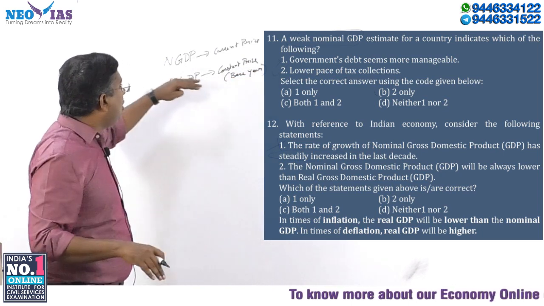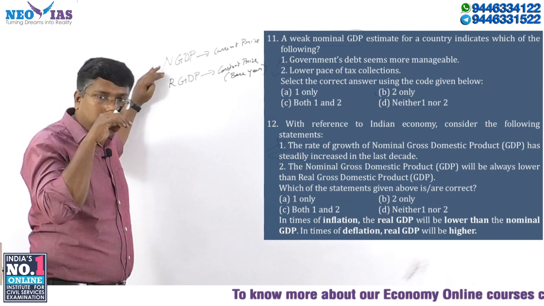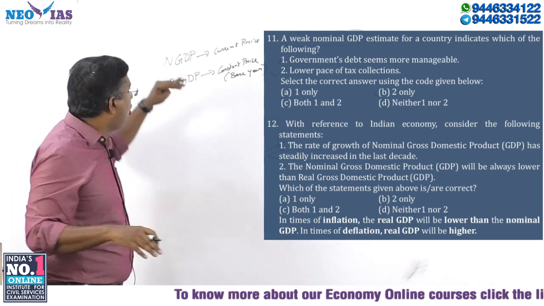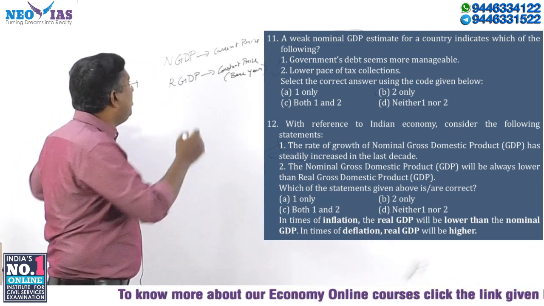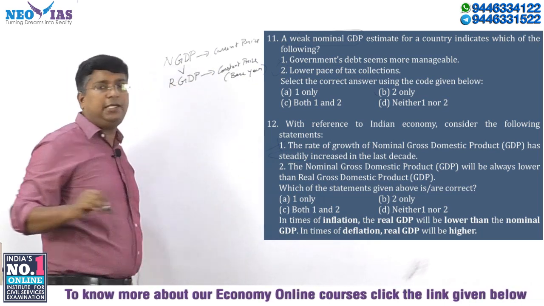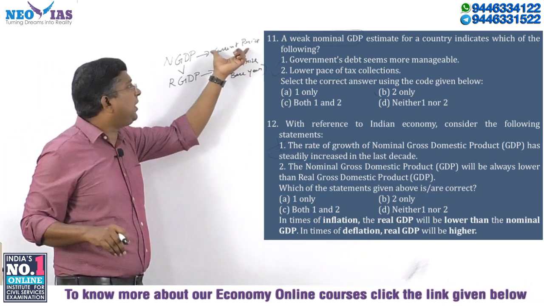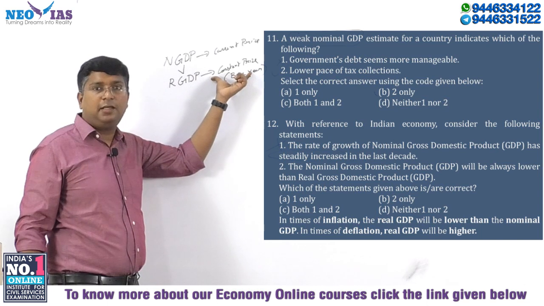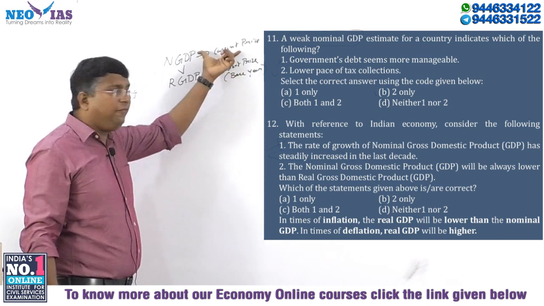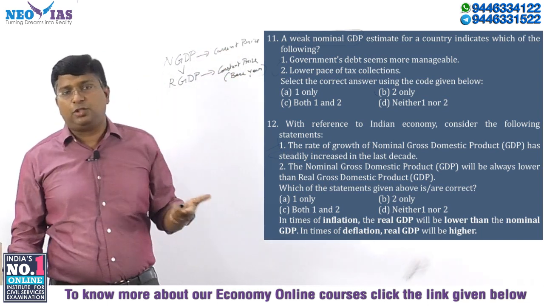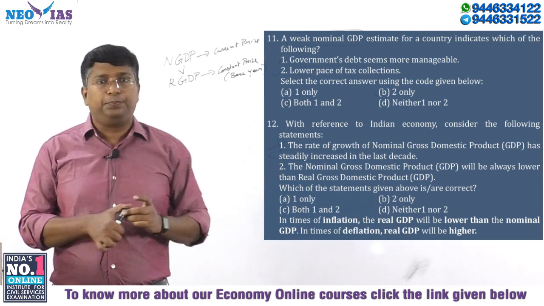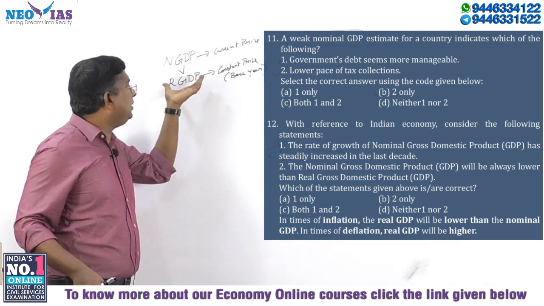Normally, most of the time in India, nominal GDP will be higher than real GDP, because current prices will be higher than constant prices. India is a country which has inflation, so nominal GDP will be higher than real GDP.